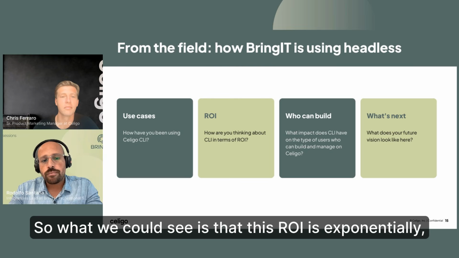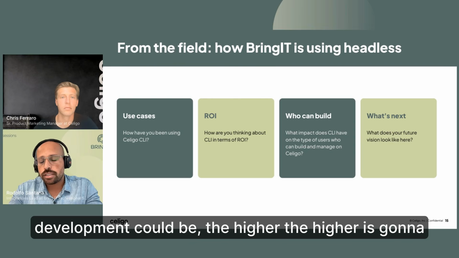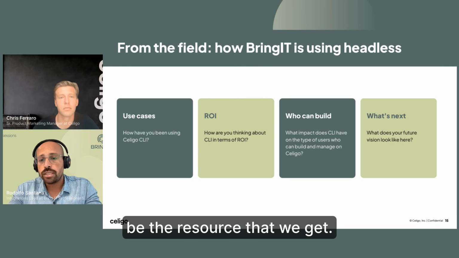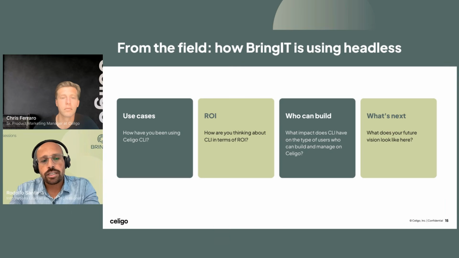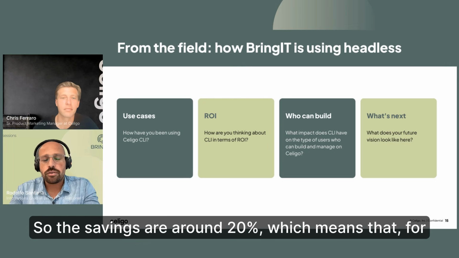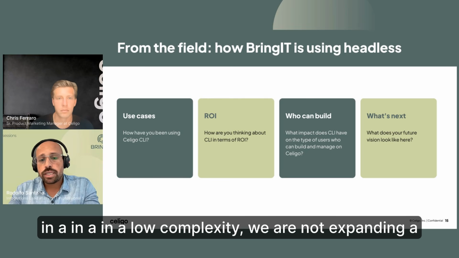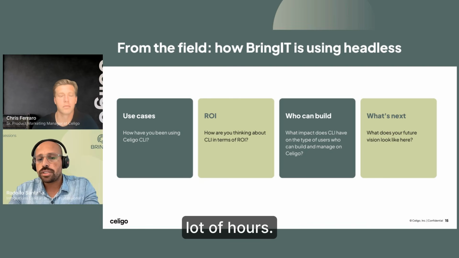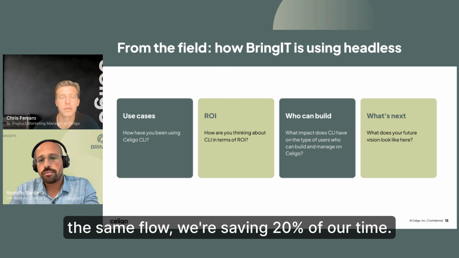So what we could see is that this ROI grows exponentially, which means that the more complex the development is, the higher the results that we get. And the numbers are something around this: if it's a simple and not complex flow, in a low complexity kind of manner, the savings are around 20%. Which means that if we are building a flow in low complexity, we are not expending a lot of hours, and the time that we expend in Claude to build the same flow saves 20% of our time.